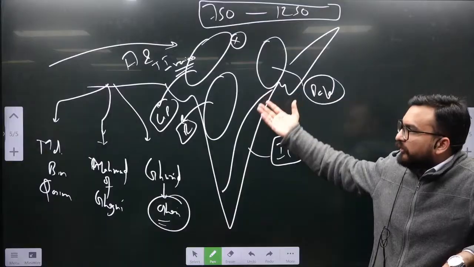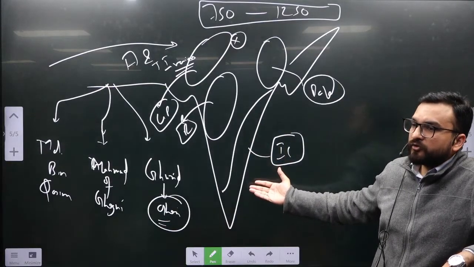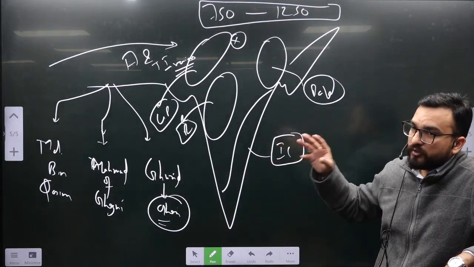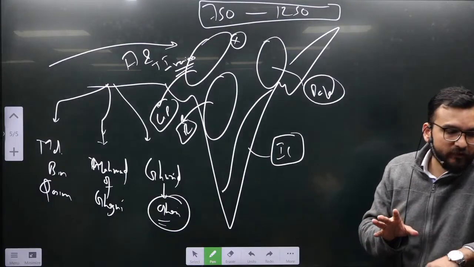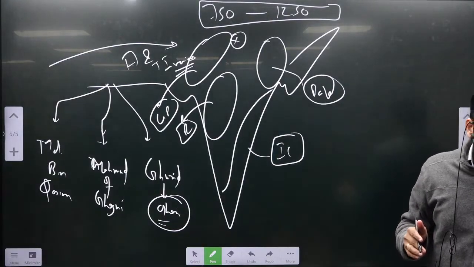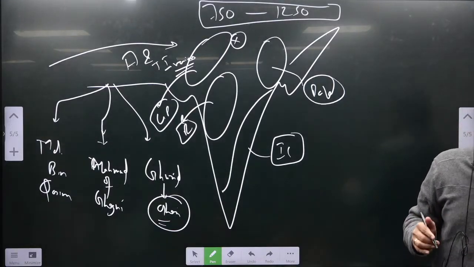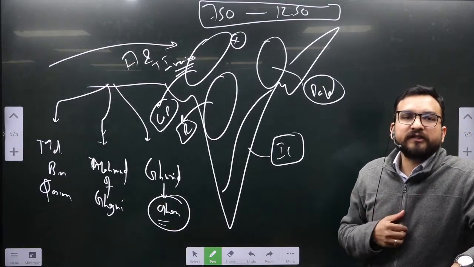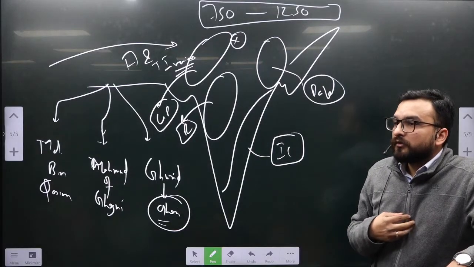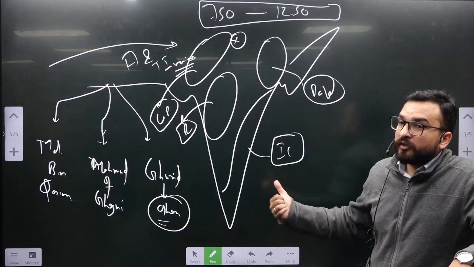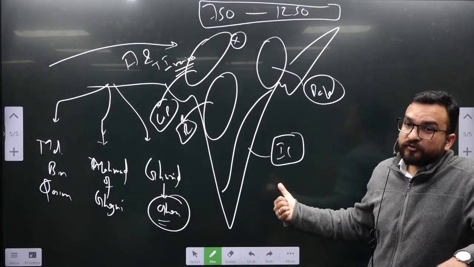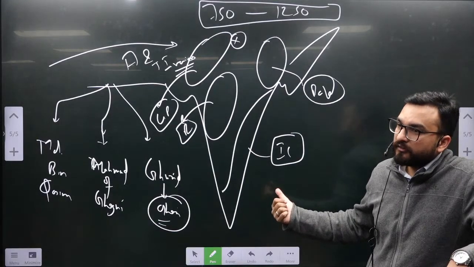Similarly, when I ask when the most important ruler of the Imperial Cholas, Rajendra I, was ruling, this type of question will come again from here. Again I am telling you, when was Rajendra Chola ruling? Can you give me a rough idea? Not 850. He was ruling around the 11th century, means around 1000.